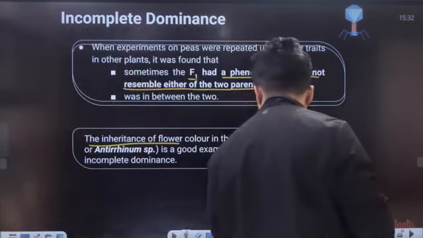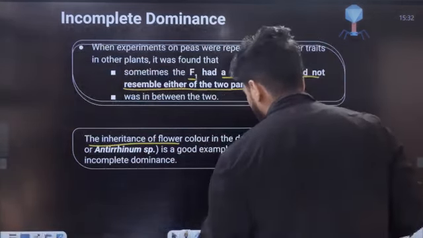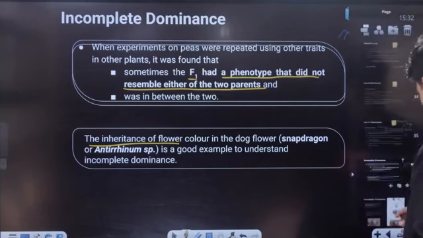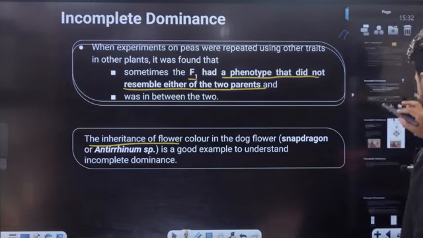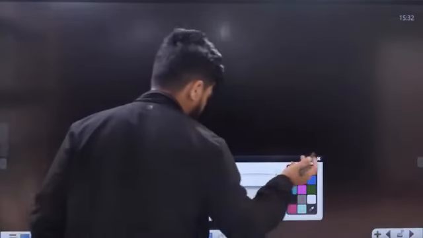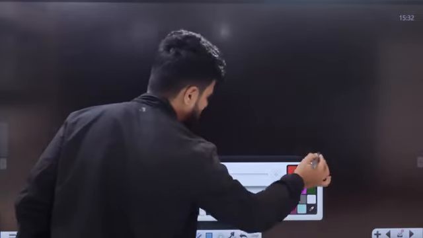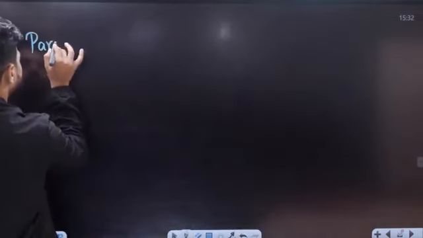Can we start, students? Incomplete dominance now. Very important to understand. I will write and teach you. Understand incomplete dominance, then I'll show you the entire chart. The first step is selection of parents. Yes or no?